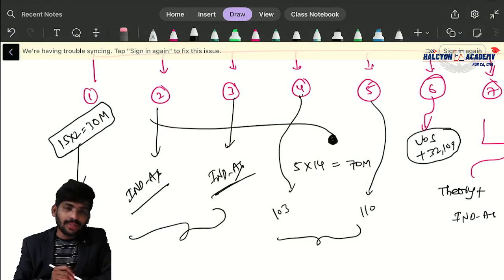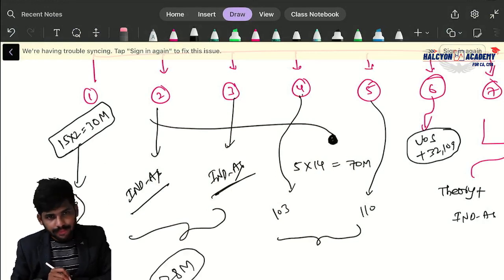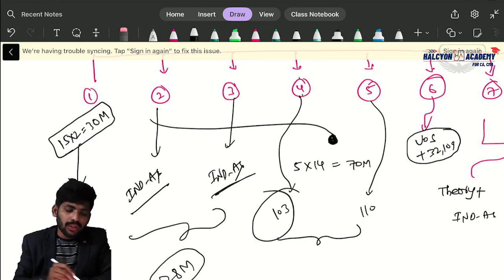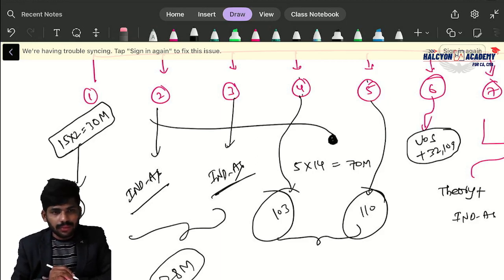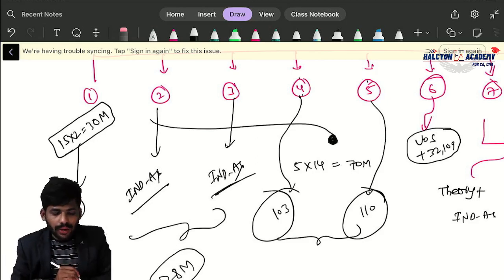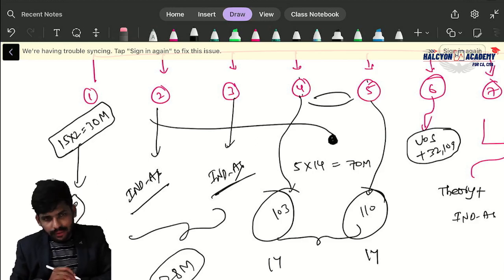Each question carries 14 marks, right? So two 14s are 28 marks. Simple. Next, question number 4 is Ind AS 103 and question number 5 is Ind AS 110. There may be a mix also, meaning 103 plus 110. Each question carries 14 marks.